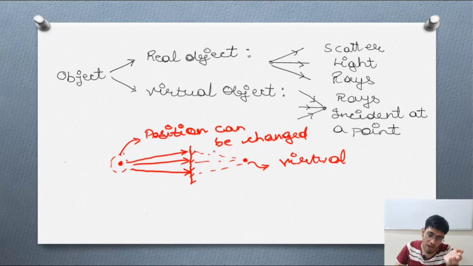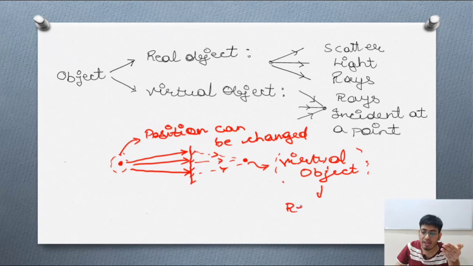And in the case of a virtual object, the rays are incident on a point, as you can see from over here. They are basically incident at a point. This is the virtual object. Similarly, you can interchange them also. If you are calling it a virtual object, then you can name it a real image. And similarly, you can consider this as a virtual image also.